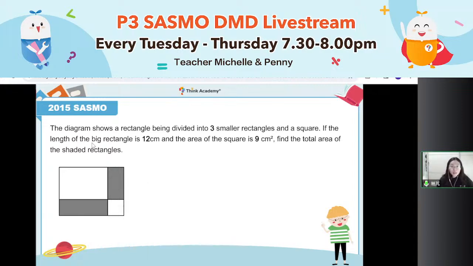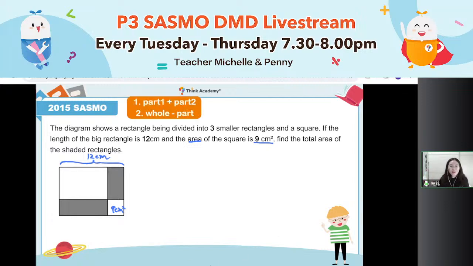This is a figure, but I divide the figure into 3 smaller rectangles, 1, 2, 3, and a square. Part 4 is a square. If the length of the big rectangle here should be 12 centimeter. The area, be careful everyone, 9 is the area. Area of the square is 9 centimeter square. Find the total area of the shaded rectangle. The shaded rectangle is absolutely an irregular shape because it's separated into two parts.